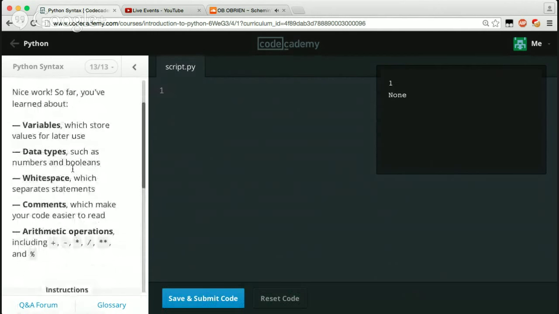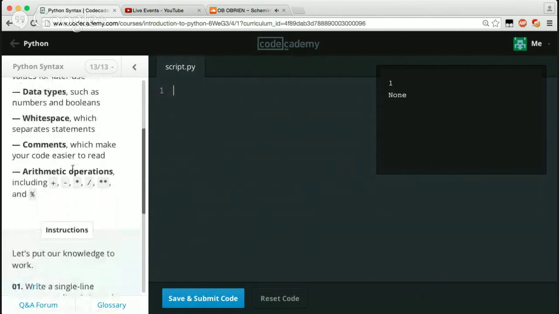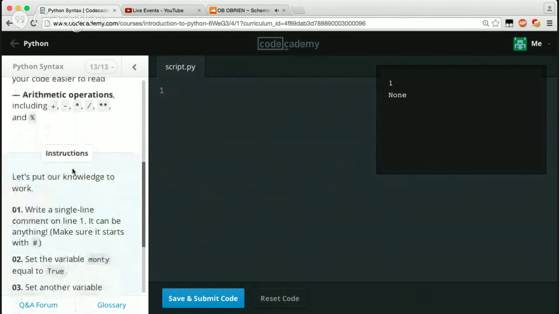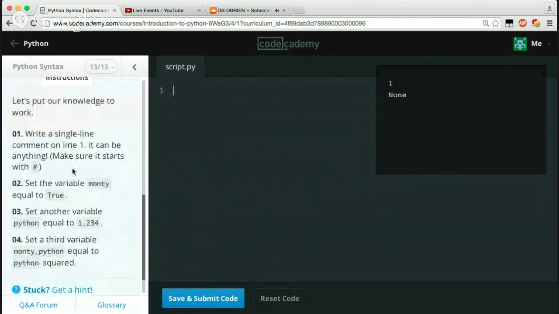Nice work. So far you've learned about variables, data types, whitespace, comments, and arithmetic operations. Let's put our knowledge to work. Write a single line comment on line 1. It can be anything. Make sure it starts with a hashtag. So we can just say my comment on line 1. Set the variable Monty equal to true. So we're making a Boolean there. Set another variable Python equal to 1.234. So that's going to be a float because we have a decimal in it. And then set a third variable, Monty underscore Python equal to Python squared.